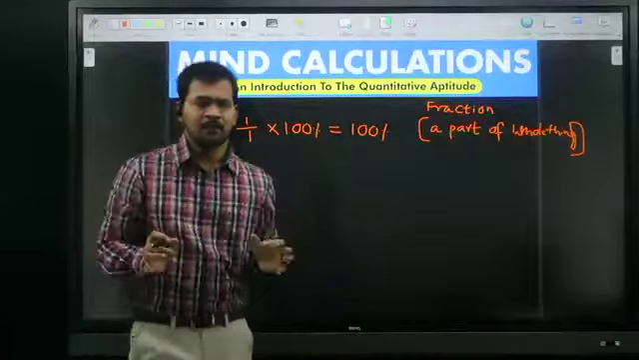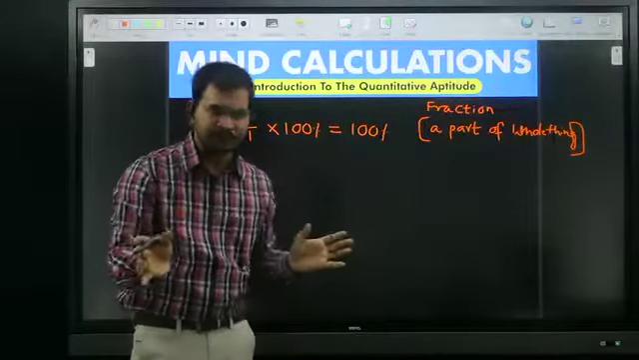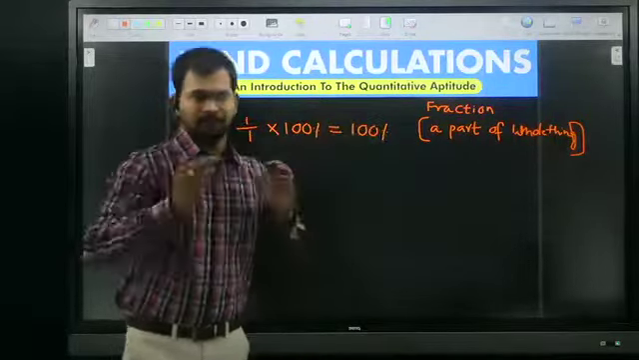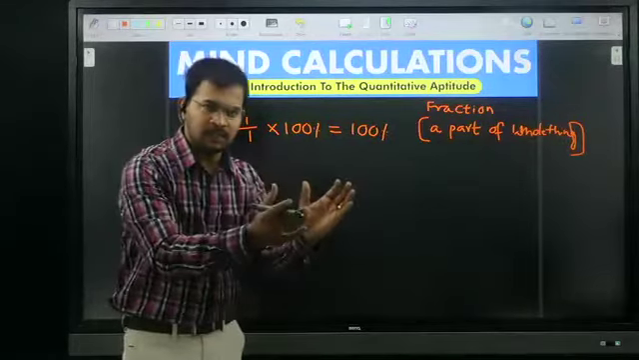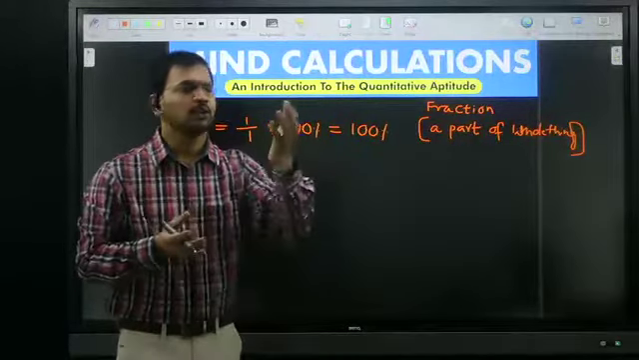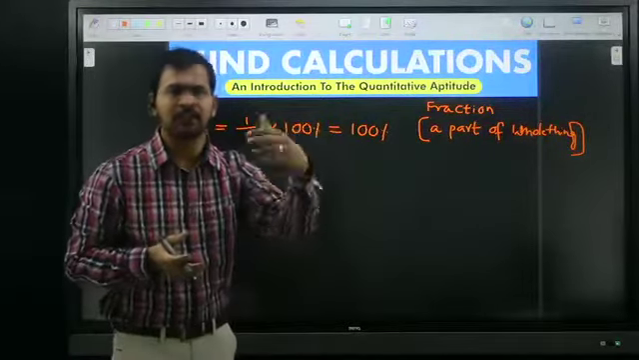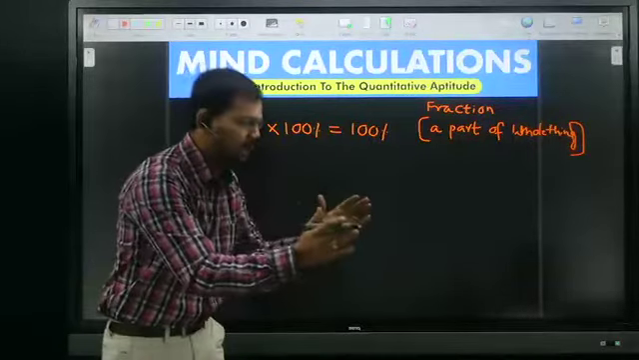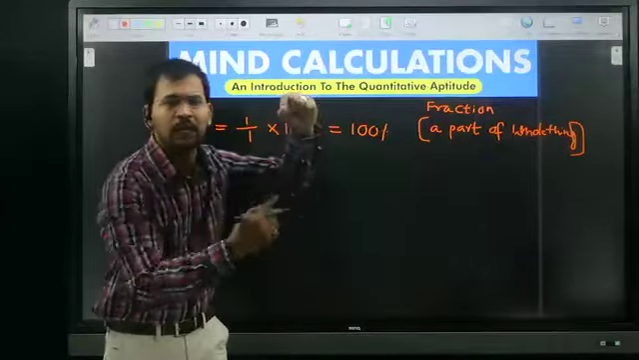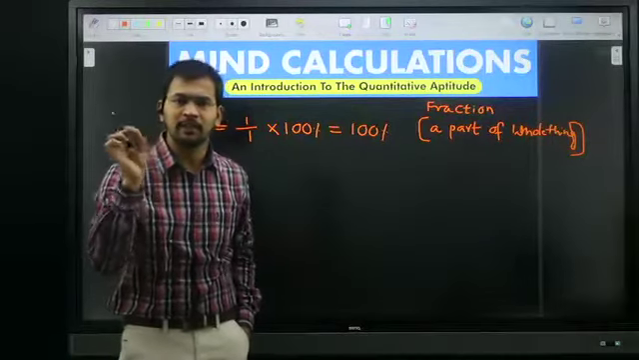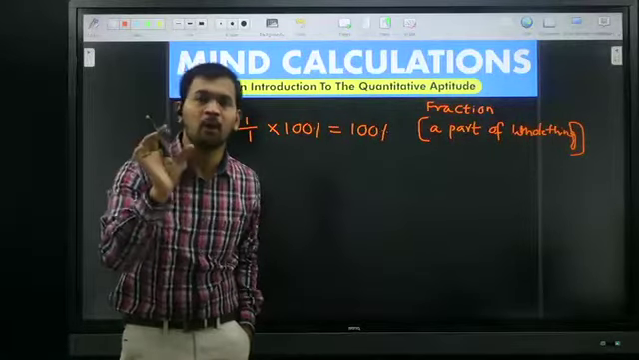Say for example, in a class of 30 students, 10 girls are there. What fraction of girls are there in the class? 10 are girls, total it is 30. So 10 by 30. Here 10 is a part of the whole class. Take any fraction, the literal meaning is nothing but a part of whole thing.